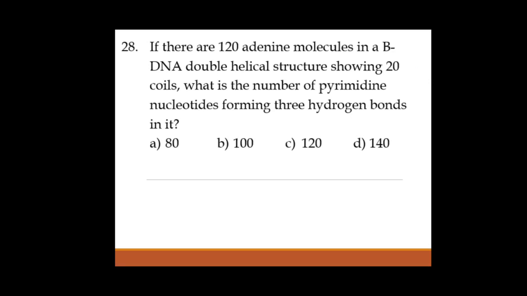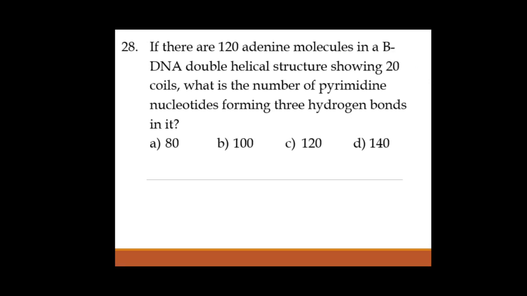So if there are 120 adenine molecules in a B-DNA double helical structure showing 20 coils, what is the number of pyrimidine nucleotides forming 3 hydrogen bonds in it? Okay. Now let us understand the question first. So there are 120 adenine molecules. Adenine is a purine. As we know, adenine and guanine are purines. Pyrimidines are cytosine, thymine as well as uracil.